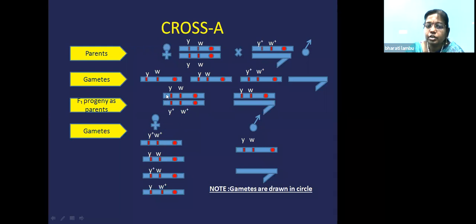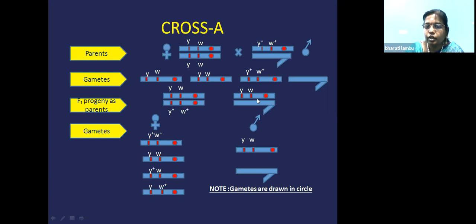Now crossing over can occur between these 2 X chromosomes. So you'll get a new combination that is Y plus, which is nothing but the brown color or the wild type and the white eye color. And the other new combination is yellow body color with the red eye color, female. Okay, these are the female gametes. So 2 are the parental combination, 2 are the new combination. It is called recombinant.